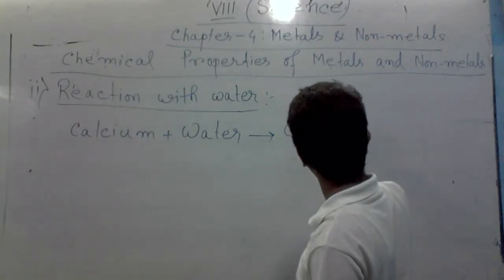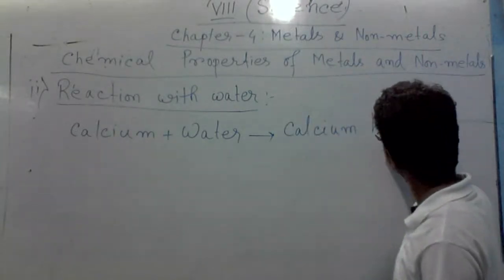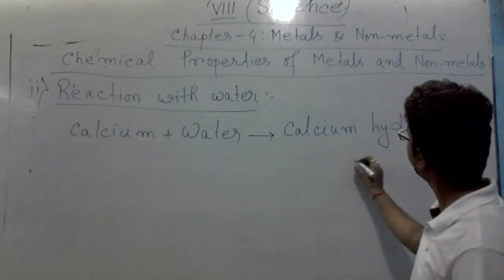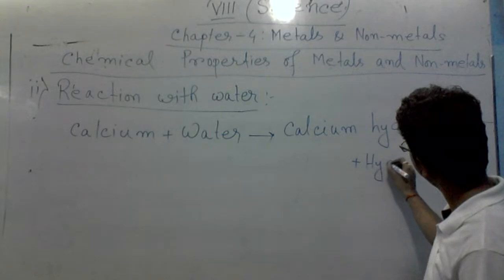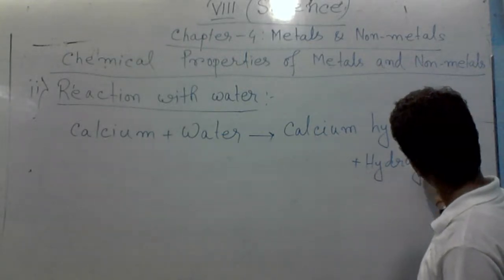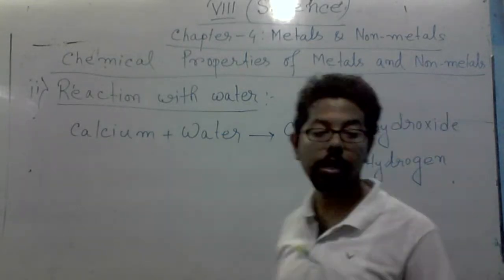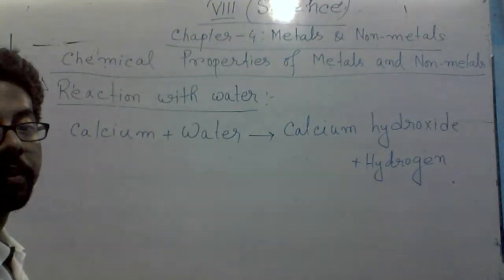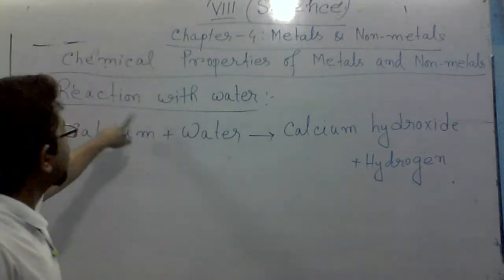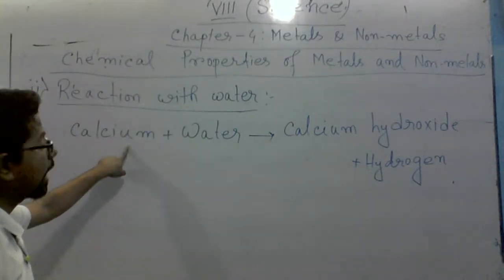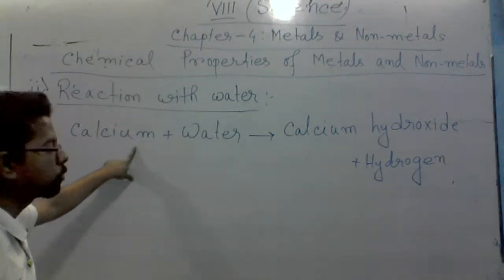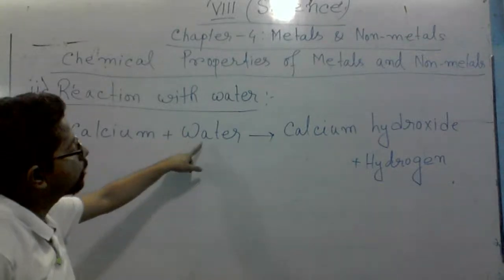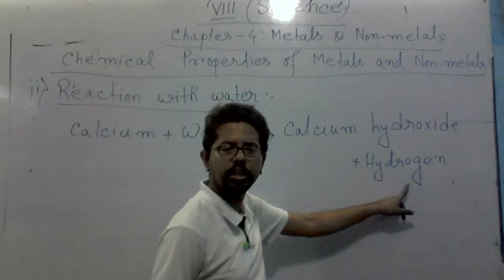So calcium plus water gives calcium hydroxide plus hydrogen. Everyone see over here. So, reaction with water: what happens? Here the metal is calcium. So calcium will react with water, then it liberates hydrogen gas, that we already know.